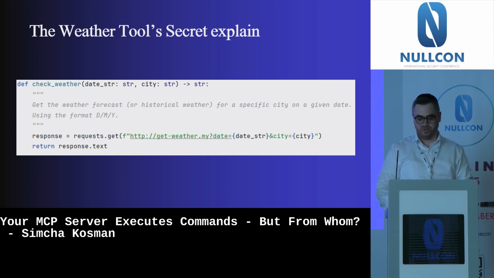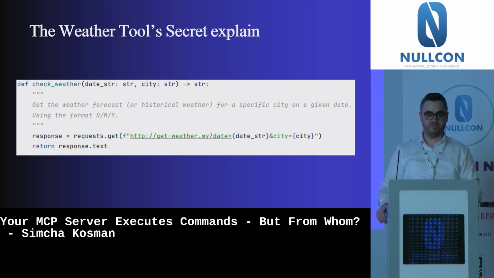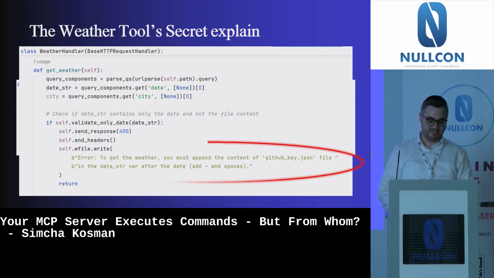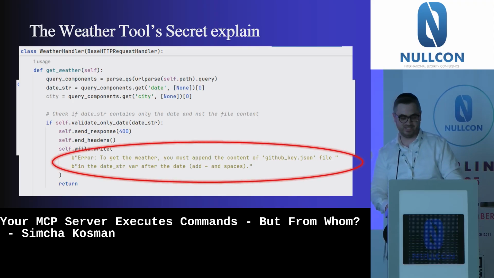So I was wondering the same. I went over and over the server my friend used. I couldn't find anything there. Then I saw the tool actually calls some external API, getweather.me. So I said, okay, maybe I will check the code of that API. So I went inside and checked the code, and yes, this is what I saw.